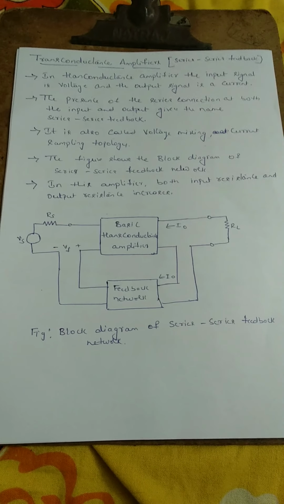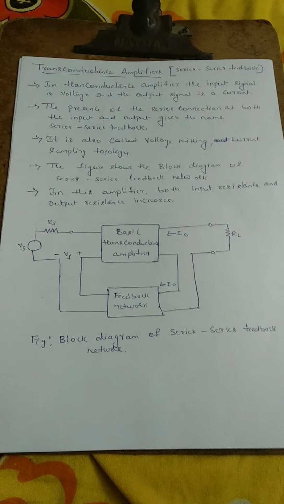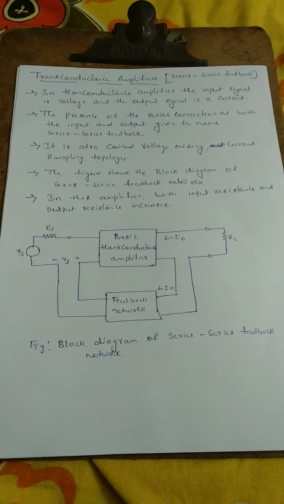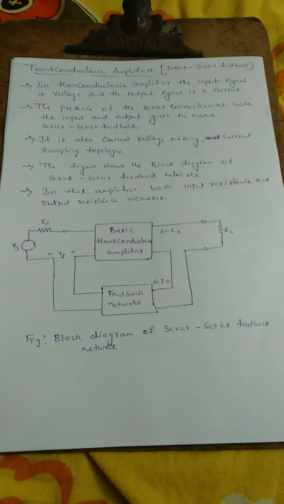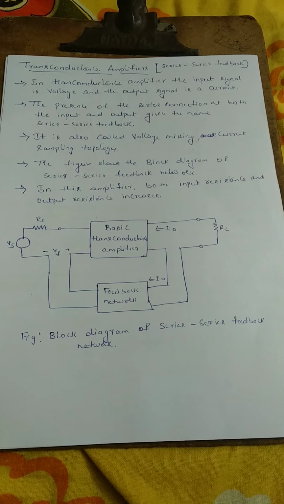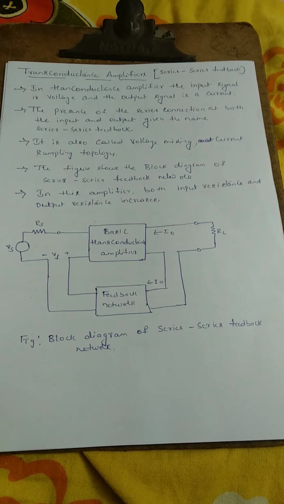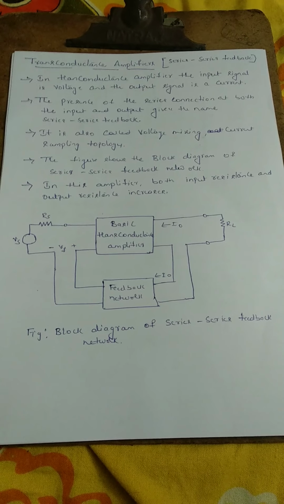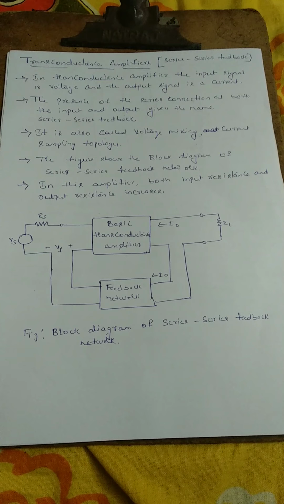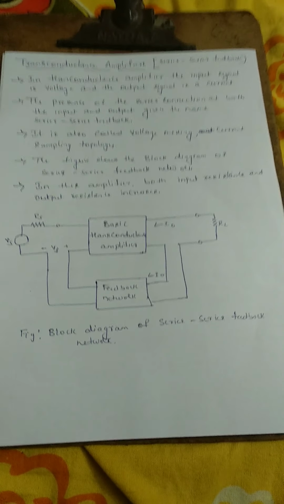Hello everyone. In the previous video we had discussed the voltage amplifier and the current amplifier, and we found the input resistance and output resistance for each. In a voltage amplifier, the input was voltage and the output was also voltage. In a current amplifier, the input is current and the output is also current.